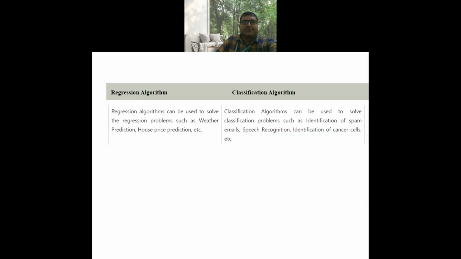Regression algorithms can be used to solve regression problems such as weather prediction and house price prediction. Classification algorithms can be used to solve classification problems such as identification of spam mails, speech recognition, identification of cancer cells, etc.